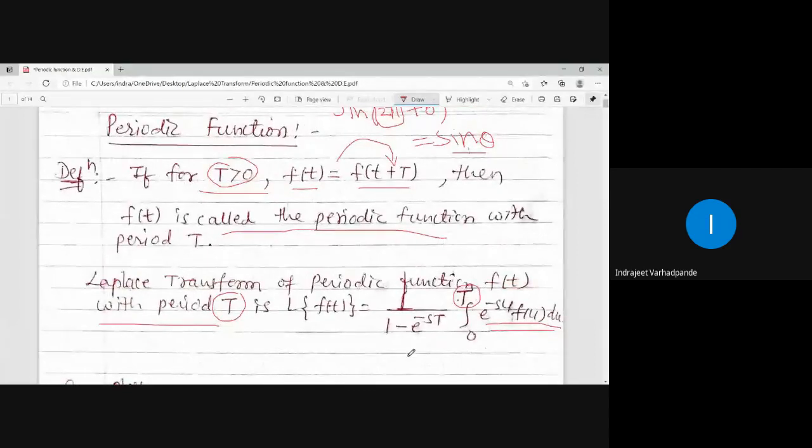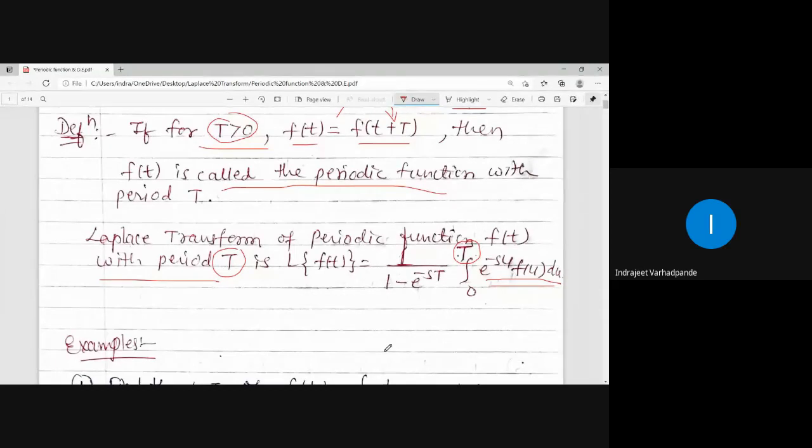Completed up to this? Yes, sir. Fine. So we move on to the example.